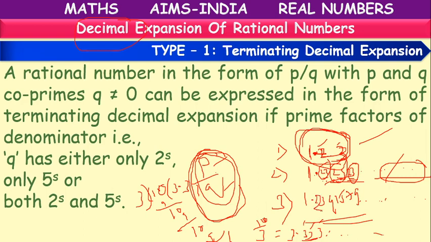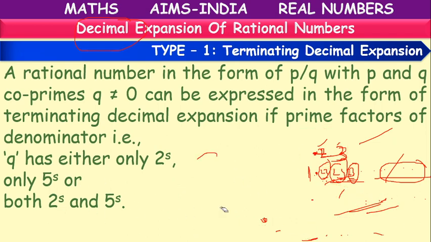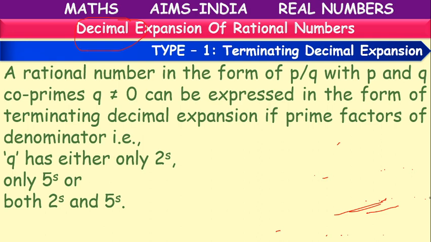We have one more type of decimal numbers, such as the third one, 1.2341579 and so on, which will never stop and will never repeat. So it's an example of a non-terminating, non-repeating decimal. Like this we have some decimal values. Now we are relating the rational numbers with their decimal expansion with some rules, with some theorems.